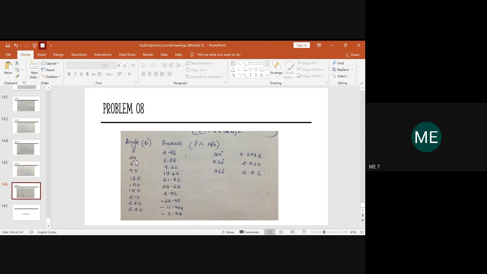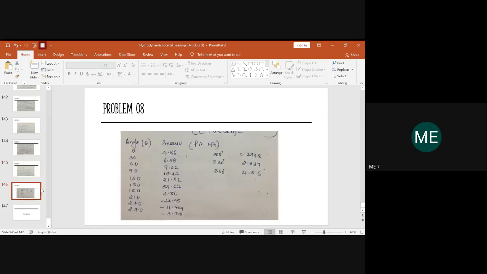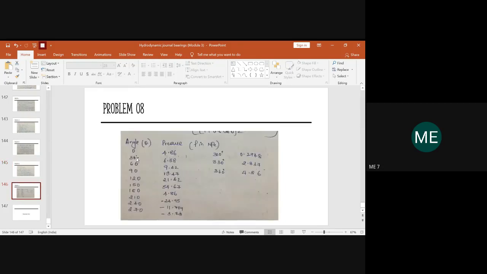Then you will check for 30 degree. That means you have to substitute in the equation cos 30 and sin 30 divided by cos 30 here. And then you have to check what is the value of pressure you are getting. The calculation part you have to write it here. Similarly, for each value of theta, what is the pressure value you are getting? Initially it will be positive, and in between you have a negative value also. And again until 360, means you need to check the angle right from 0 to 360 degree with a gap of 30 degree for each trial. Accordingly, whatever pressure you get, you will calculate and keep it.